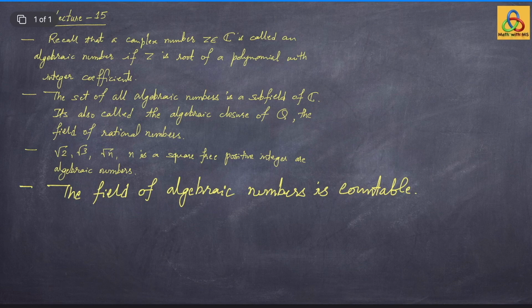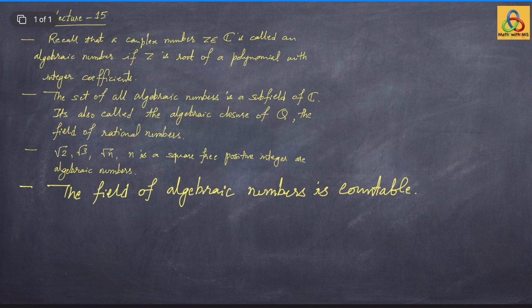Therefore, the set of all roots of all polynomials of a given degree is again countable. Now if you vary the degrees from 0 to infinity, then it's a countable union of countable sets, which is again countable. It's a countable subfield of C which is uncountable.